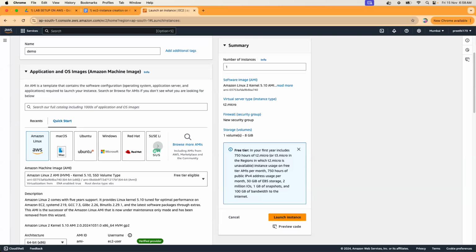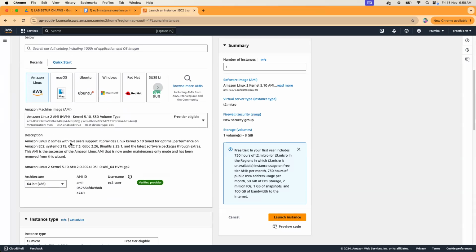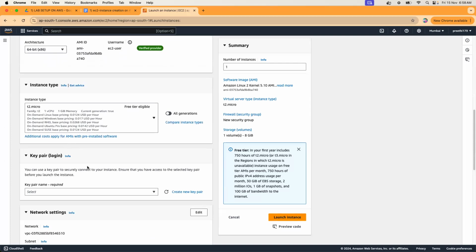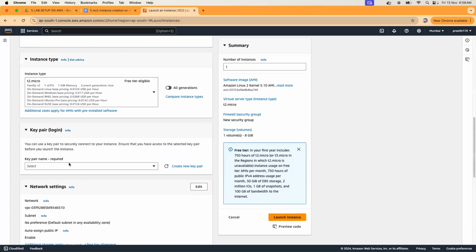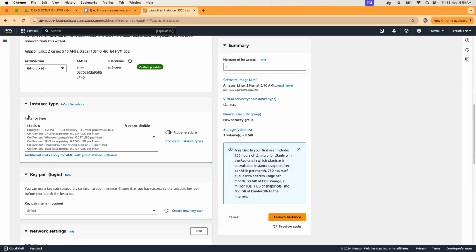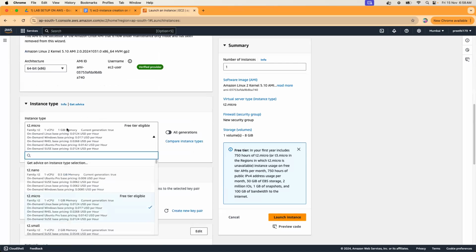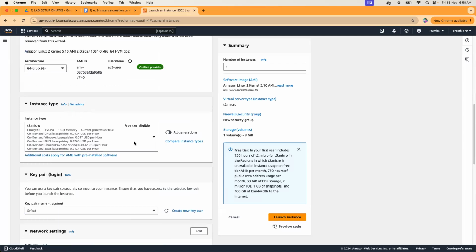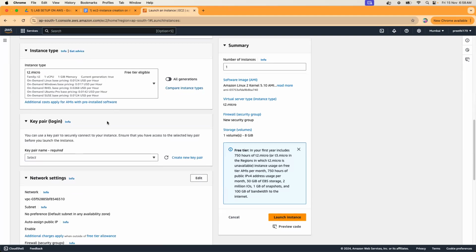CentOS and Red Hat are different distributions in Linux. So choose something from there, like CentOS or Red Hat based, and the type of the instance. The type is T2 micro, which provides you the resource size like 1 CPU and 1 gig of memory, which should be enough, and it is free tier eligible.